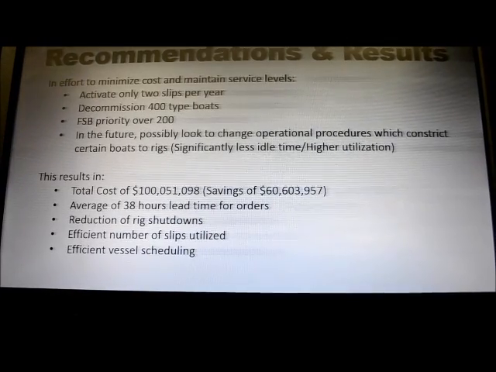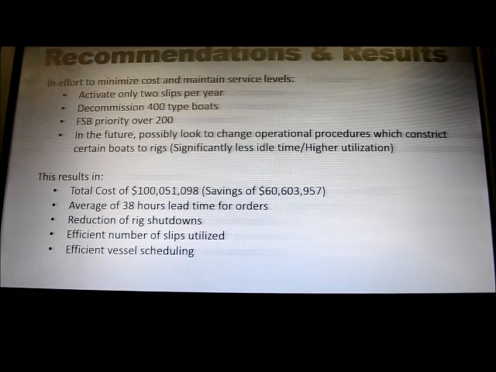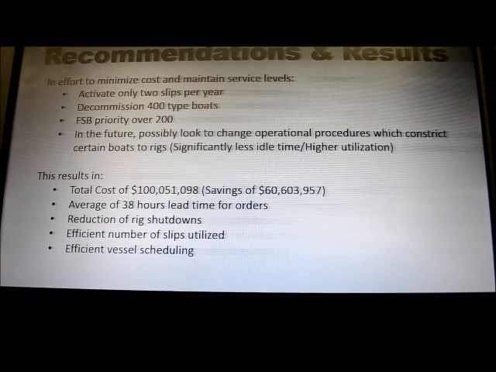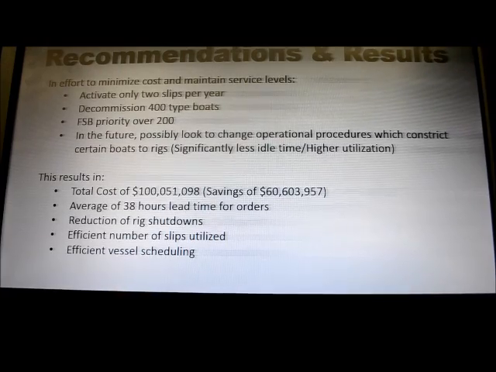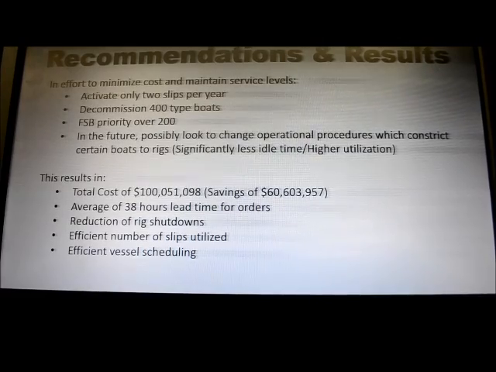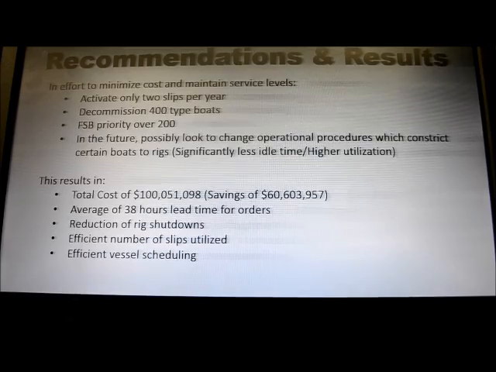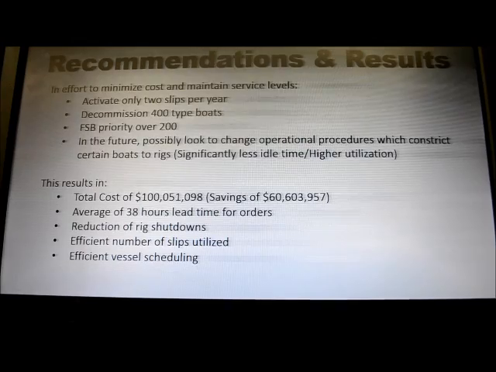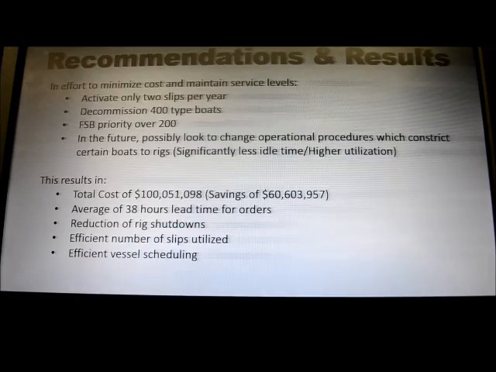After analyzing all the results, we decided on a final recommendation. In an attempt to reduce cost while maintaining high service levels, we recommend to keep 2 slips active, decommission the 400 type boats, and keep the FSB boats a priority over the 200 type. With this method, we calculated that the SDL will save approximately $60 million a year. We also recommend that they consider changing the operation procedures to allow boats to service any rig rather than having a set rig. We predict that this will result in less idle time and higher utilization of the ships. Those are our final recommendations.